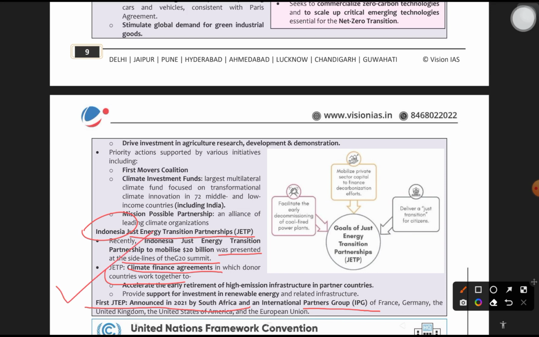And the First Movers Coalition is also important for prelims. Climate Investment Funds is also important because it included India. 72 middle and lower income countries, including India, are part of this largest multilateral climate fund focused on transformational climate innovation. That is very important. Okay, JETP is important for prelims. Other things can be studied extensively for mains.